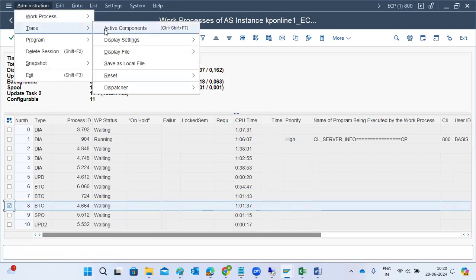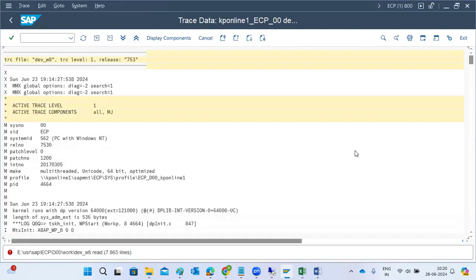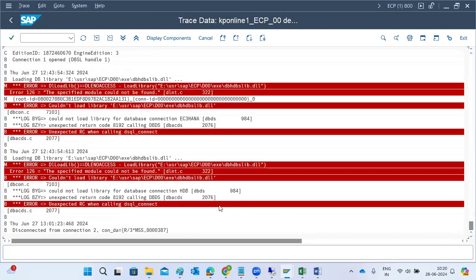If we go to the work process trace logs, you will come to know all the information about what is happening with my job and why this error occurs. It is trying to load the libraries, some DB and HDB libraries. This is the SQL server. It is reading the HANA database libraries and is unable to load the library. You will get some error messages like that, and based on that we need to fix the issues. It is trying to load one of the DLL files, but the DLL file is not there. So we need to check what this DLL file is and update it to fix the issue.